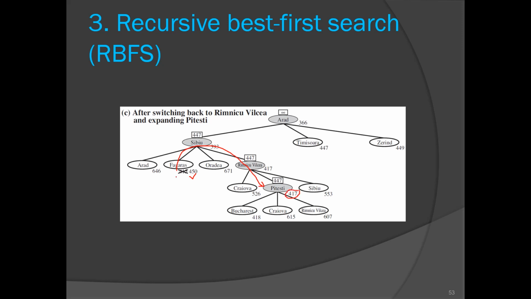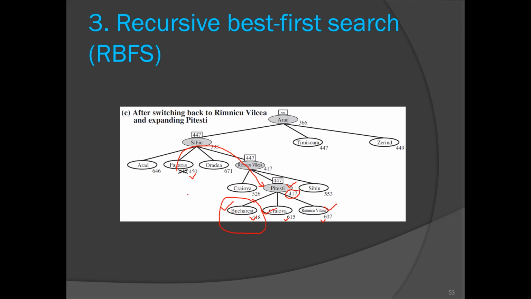So now the node with the lowest value of f(n) is Pitesti. Now it is ready for expansion. We'll check whether it is a goal state. It is not a goal state, so we'll expand it, and these 3 children are generated. Okay, and their f(n) value will be calculated. Now the node with the lowest f(n) value is Bucharest. Okay, so Bucharest will be selected for the expansion, and it is a goal state, so we'll stop here.